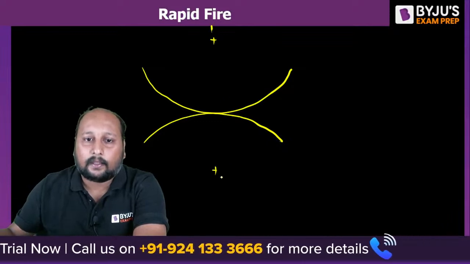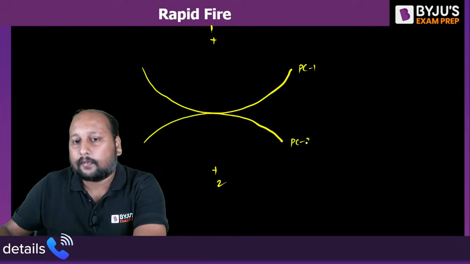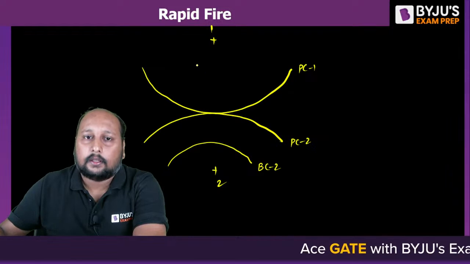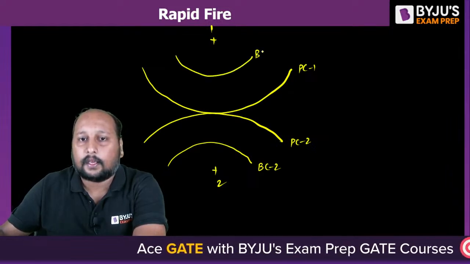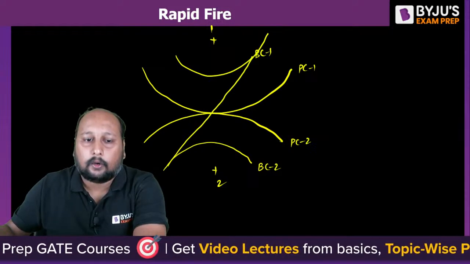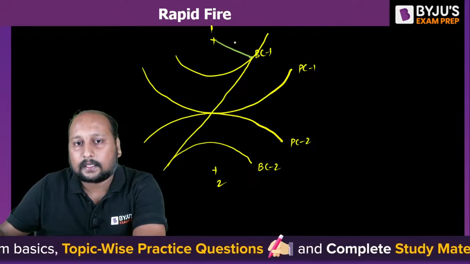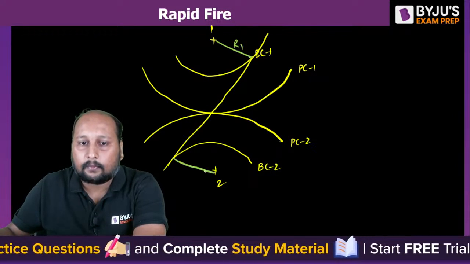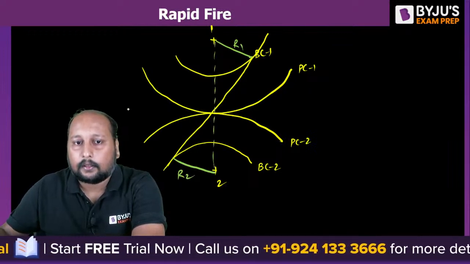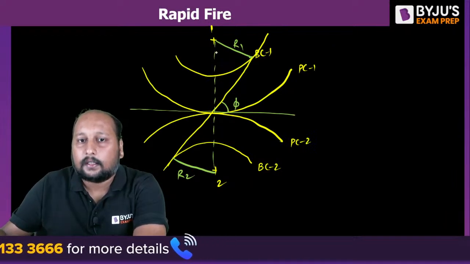So this is gear number 1, this is gear number 2, this is the pitch circle of gear 1, this is the pitch circle of gear 2, this is the base circle of gear 2, this is the base circle of gear 1, right? This is the line of action of the force. Now if you draw R1, this is the base circle for gear number 1, this is R1. This is the base circle for gear number 2, that is R2. This is your pressure angle. This is phi. If this is phi, this is also phi.